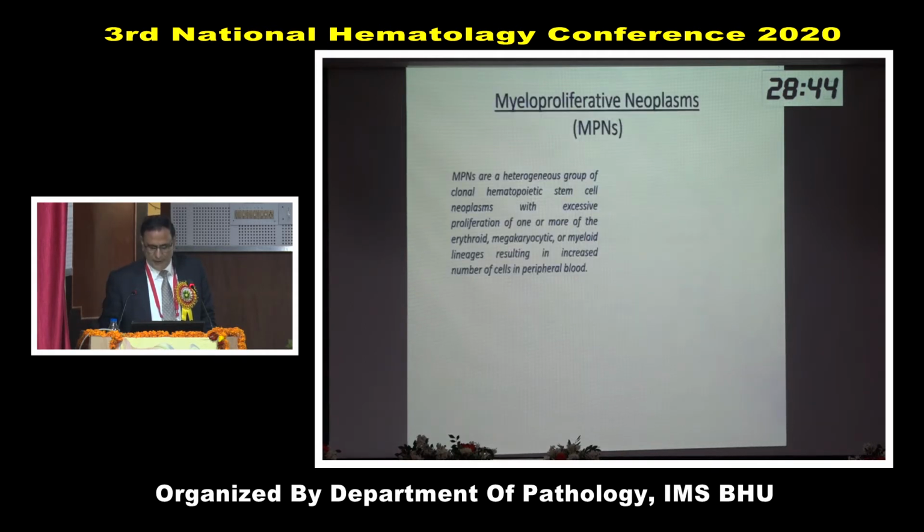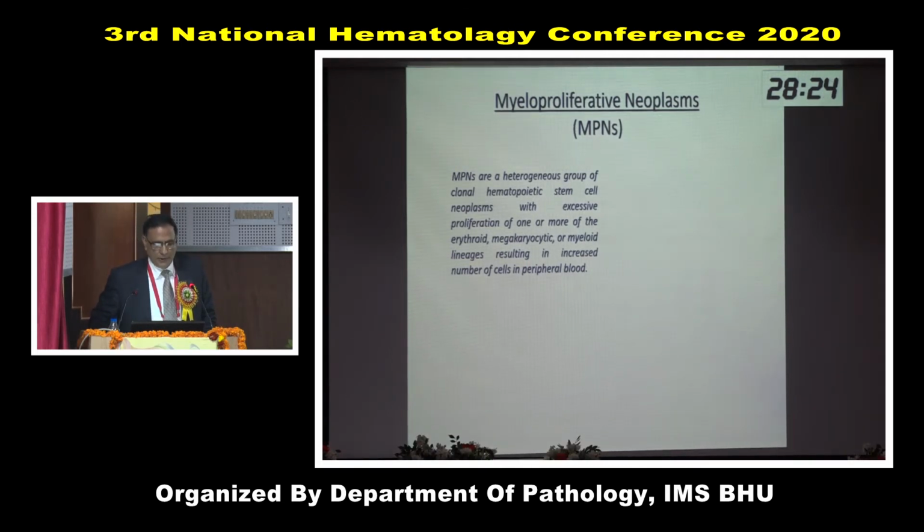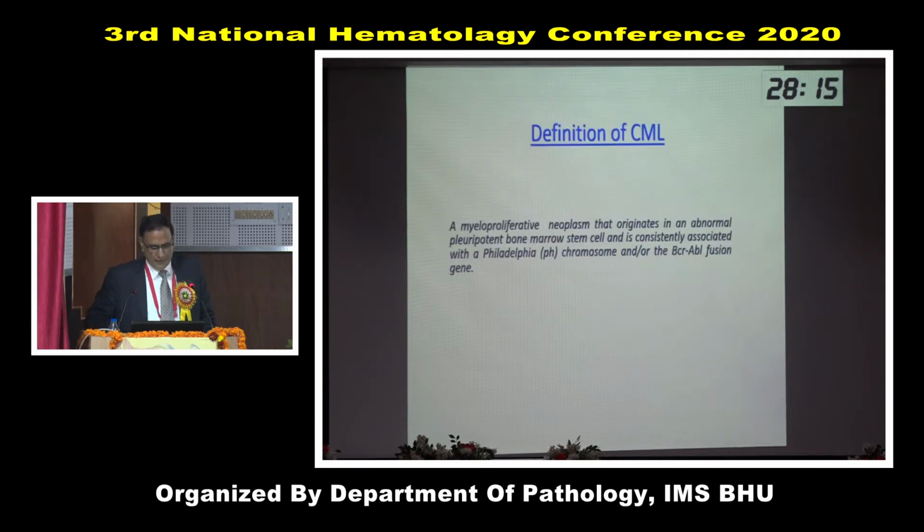So CML is included in MPN, which is described as a heterogeneous group of clonal hematopoietic stem cell neoplasms with excessive proliferation of one or more of erythroid, megakaryocytic or myeloid lineage, resulting in an increased number of cells in peripheral blood. So this is the definition of MPN, and these are different types of MPN. I will concentrate on chronic myeloid leukemia, which is defined as an MPN that originates in an abnormal pluripotent bone marrow stem cell and is consistently associated with the Philadelphia chromosome and/or the BCR-ABL fusion gene.